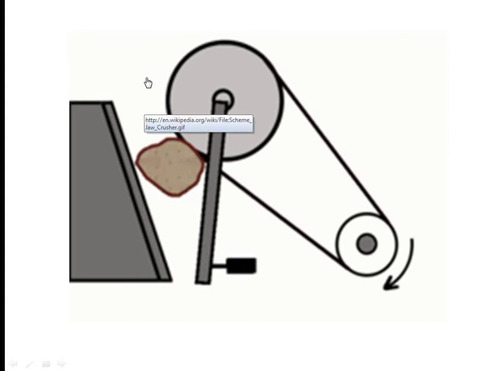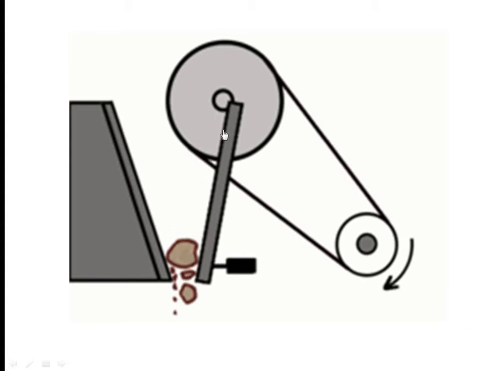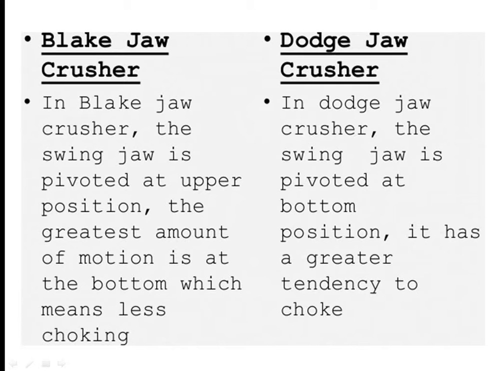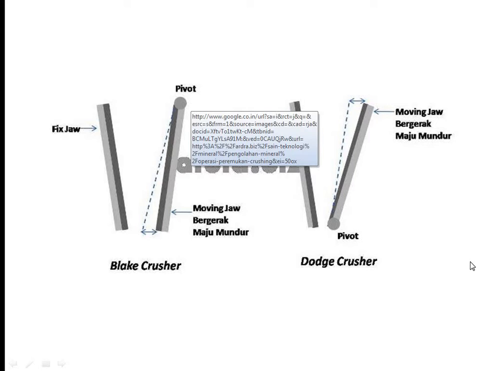So the material is sent from the top, and as the movable jaw moves, you can see that the larger particles are crushed and sent down as smaller particles. The difference is that in the Blake crusher, the swing jaw is pivoted at the upper position. The greatest amount of motion is at the bottom. So there is less choking. Whereas in the Dodge crusher, the swinging jaw is pivoted at the bottom and it has a greater tendency to choke.